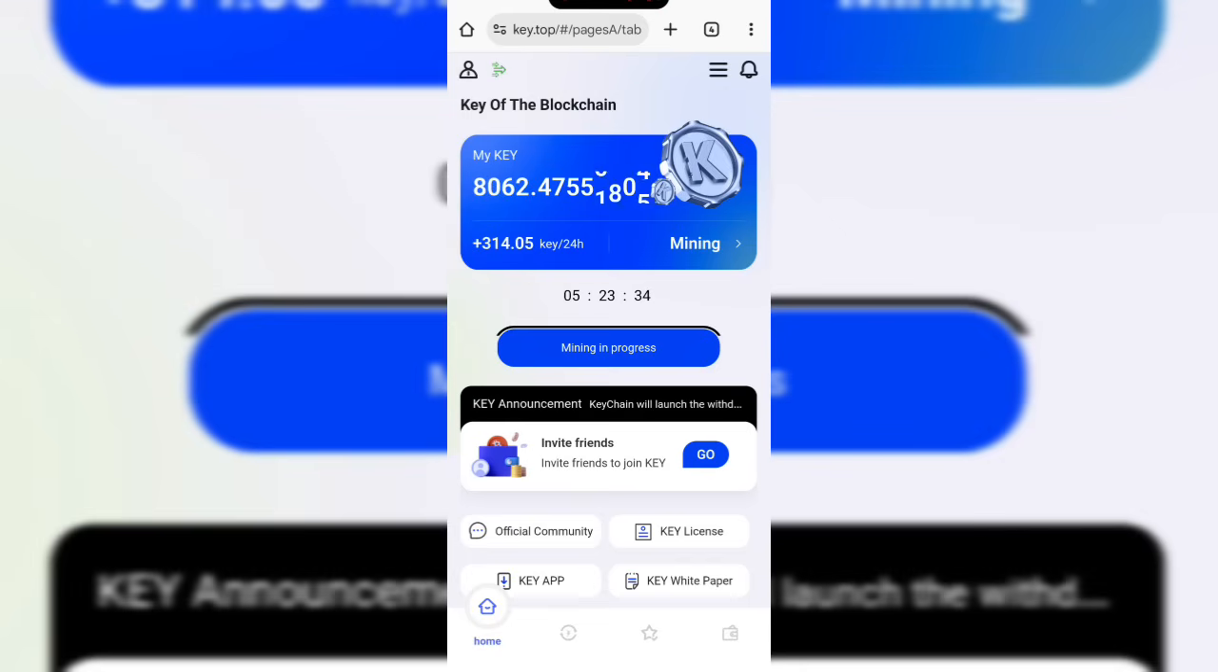But for now, you can keep mining. Mining is every 24 hours, and you keep on accumulating it. This one is just like Bit Token. For those of you who are participating in Bit Token, if you are mining Bit Token, it's almost the same thing. You mine for 24 hours and then you accumulate the Key coins. So that is how it is.